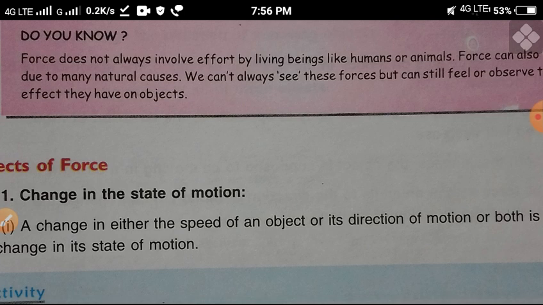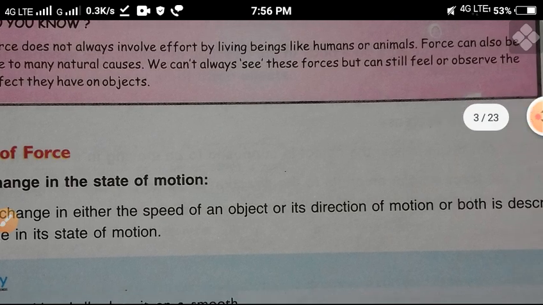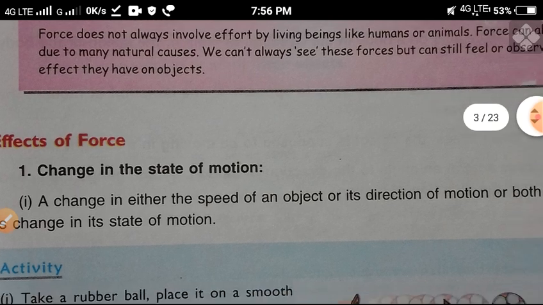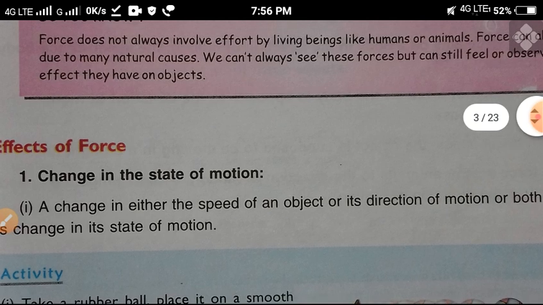Earthquake occurs. We can't always see these forces, but we can still feel or observe the effect they may have on objects. Do you know about this? We can feel only, or we can observe only. Okay, this is a natural phenomenon.